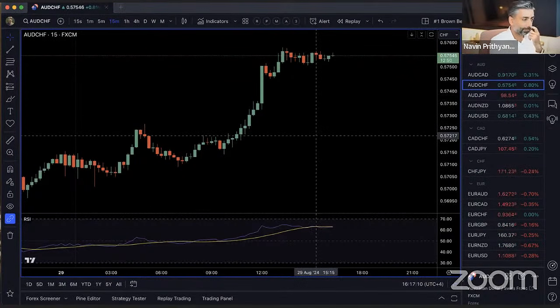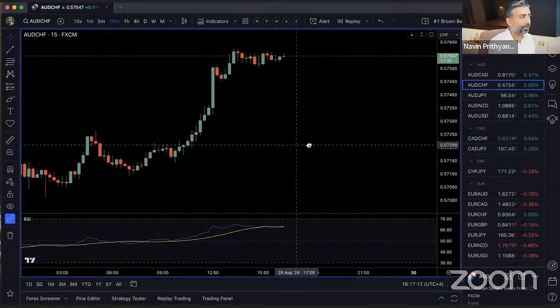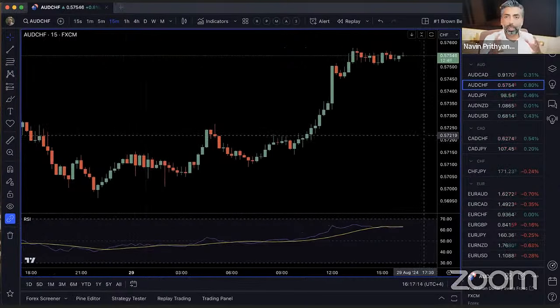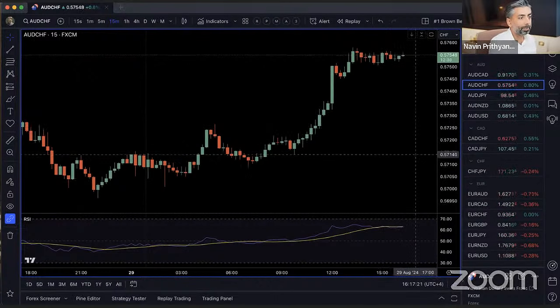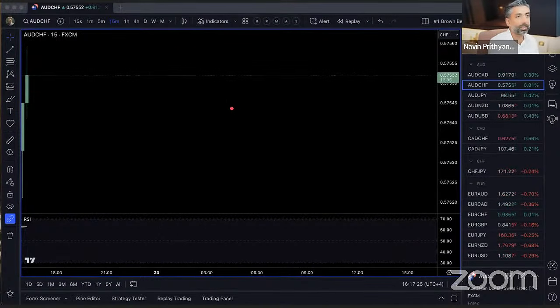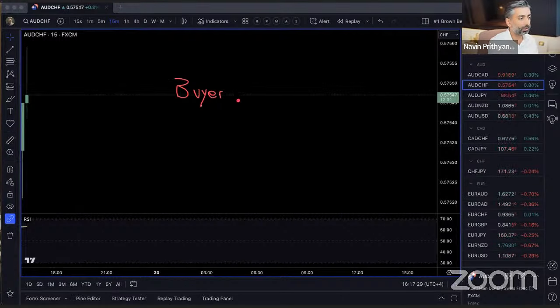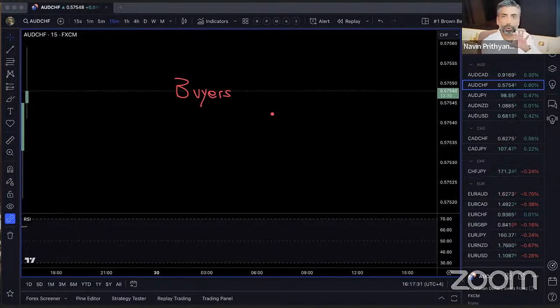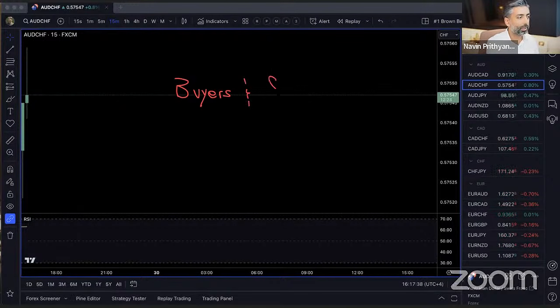Now, certain things happen in the market where I need you guys to understand how market movement works. Okay? The very, very basis of the market works on the market dynamics of buyers and sellers. Okay? Buyers and sellers. I'm going to share with you the logic of buyers and sellers that relates to RSI. Okay? Buyers and sellers.